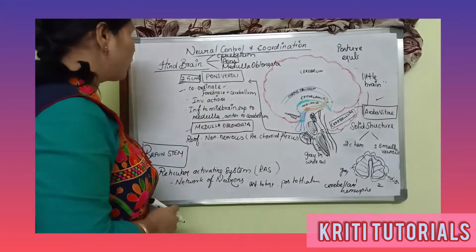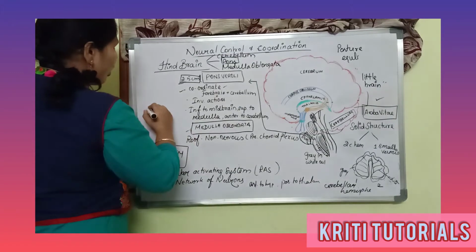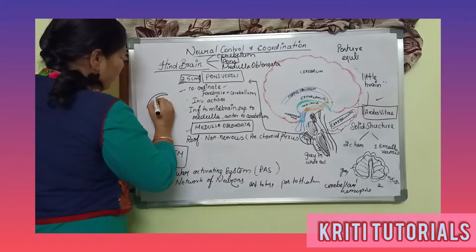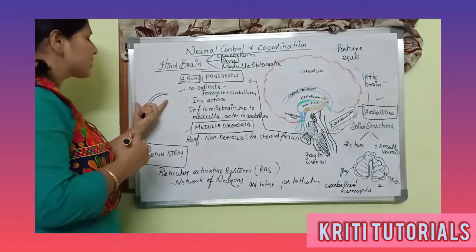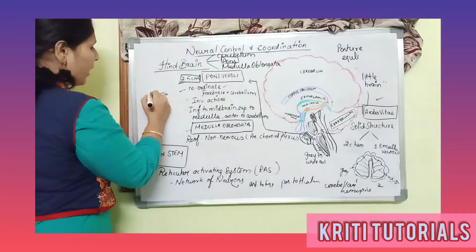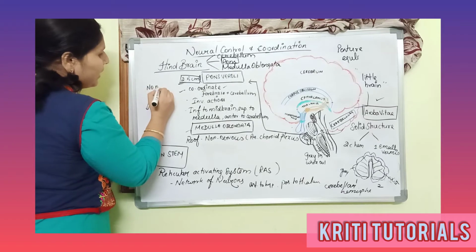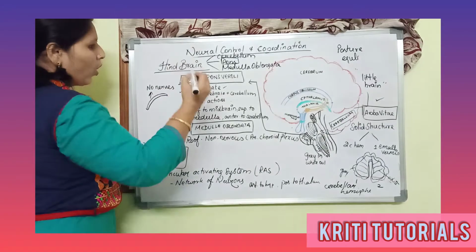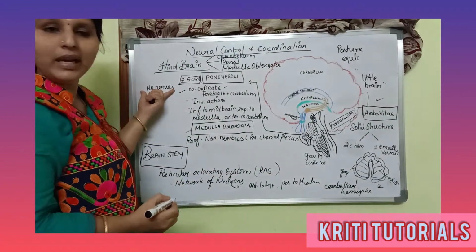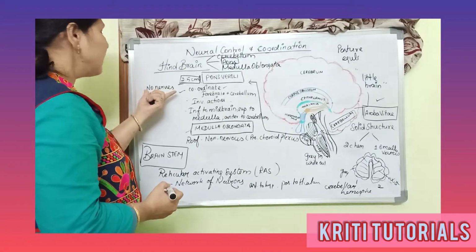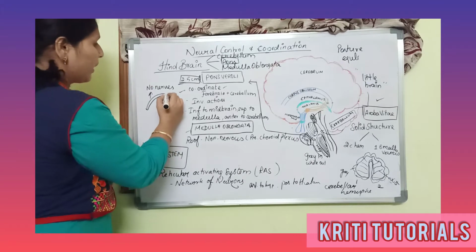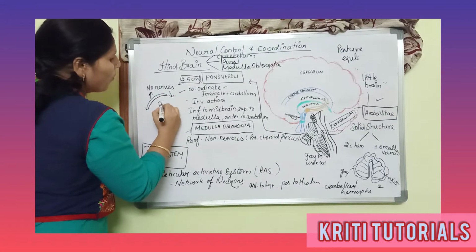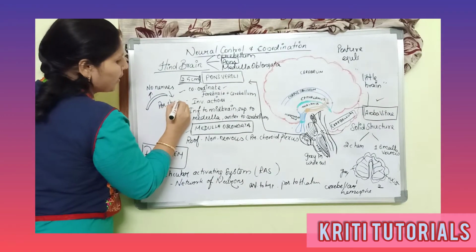So, coming to the medulla oblongata, it consists of some roof-like structure. The roof-like structure of medulla oblongata does not have any nerves, right? And this non-nervous part consists of the posterior choroid plexus.